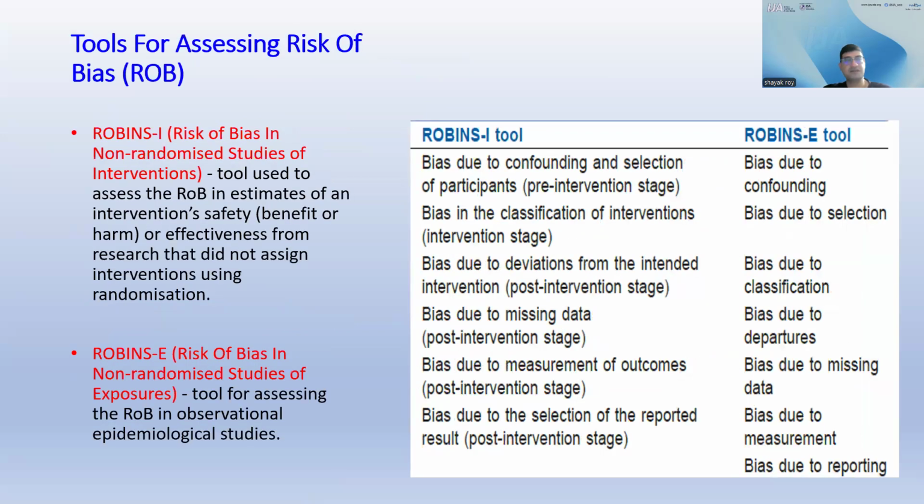Risk of bias in non-randomized studies of interventions, the ROBINS-I tool, is used to assess the ROB in estimates of an intervention's safety or effectiveness from research that did not assign intervention using randomization. Risk of bias in non-randomized studies of exposure, the ROBINS-E tool, is used for assessing the risk of bias in observational epidemiological studies. The components of ROBINS-I and ROBINS-E are mentioned here.